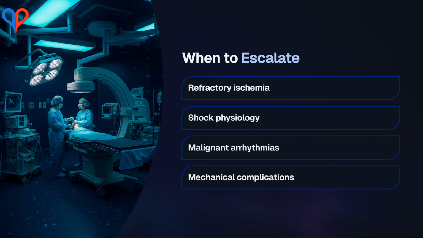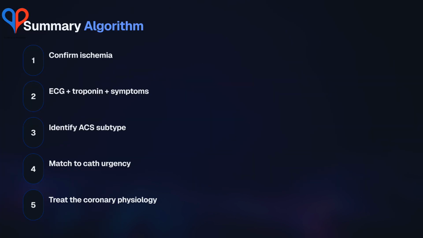Refractory chest pain, worsening hypotension, arrhythmias, and signs of mechanical complications are red flags demanding immediate cath or advanced hemodynamic support. The algorithm is structured. Confirm ischemia, integrate ECG, troponin, and symptoms, define the ACS subtype, align cath urgency with physiologic ischemic burden, and treat the coronary pathology as early as possible.